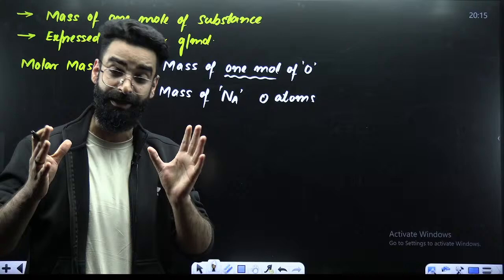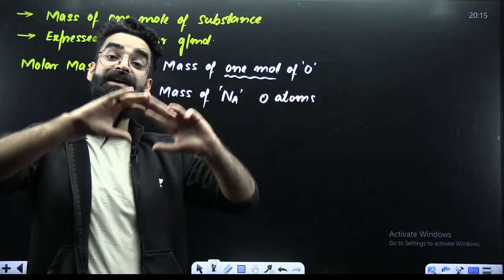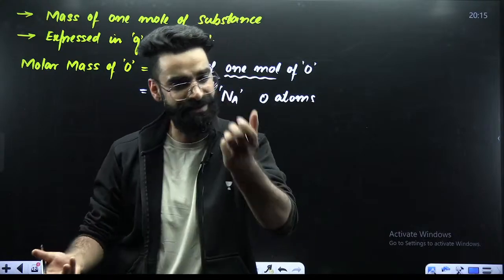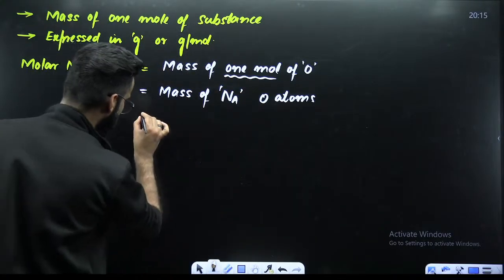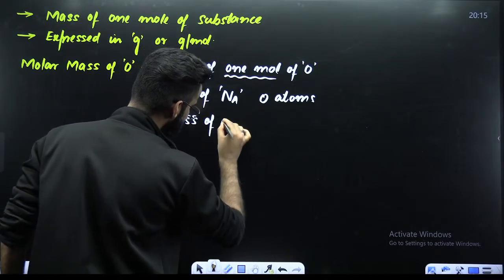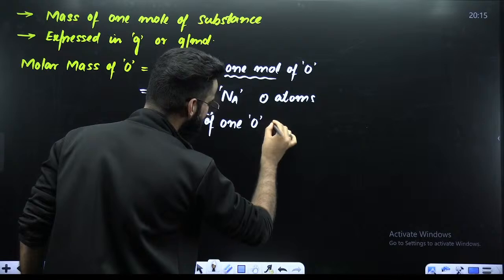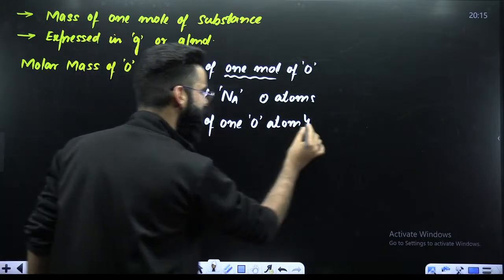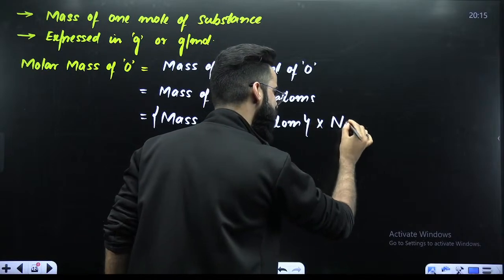It's simple, guys. It looks difficult to calculate the mass of 6.022 × 10^23 oxygen atoms, but you can simplify it. What you need to do is just calculate the mass of one oxygen atom, and once you calculate it, multiply that by Avogadro's number.